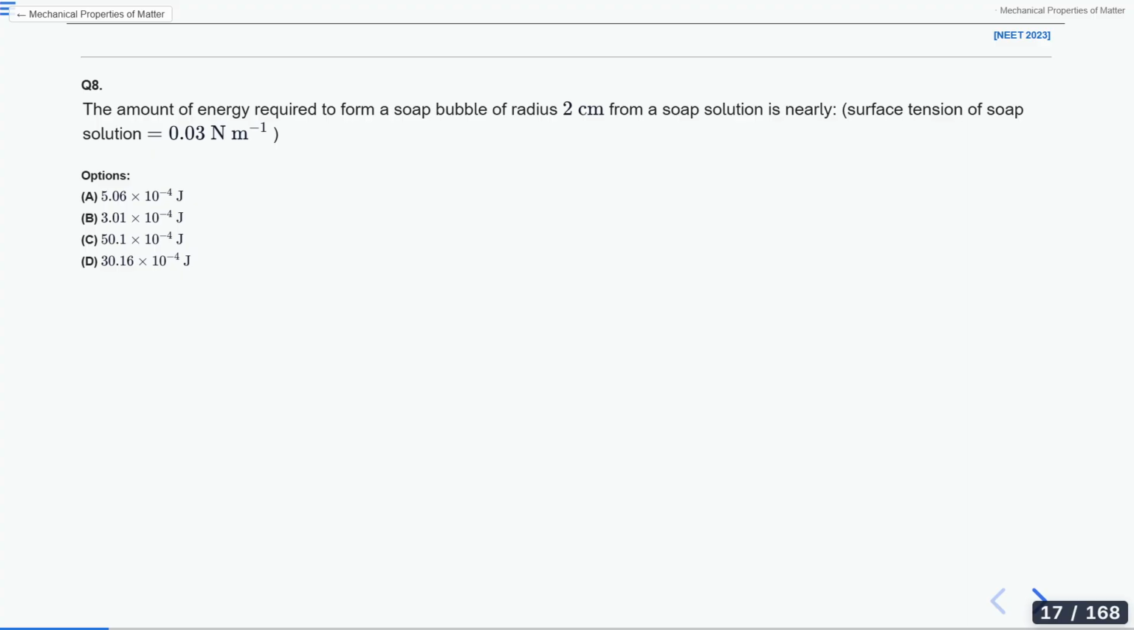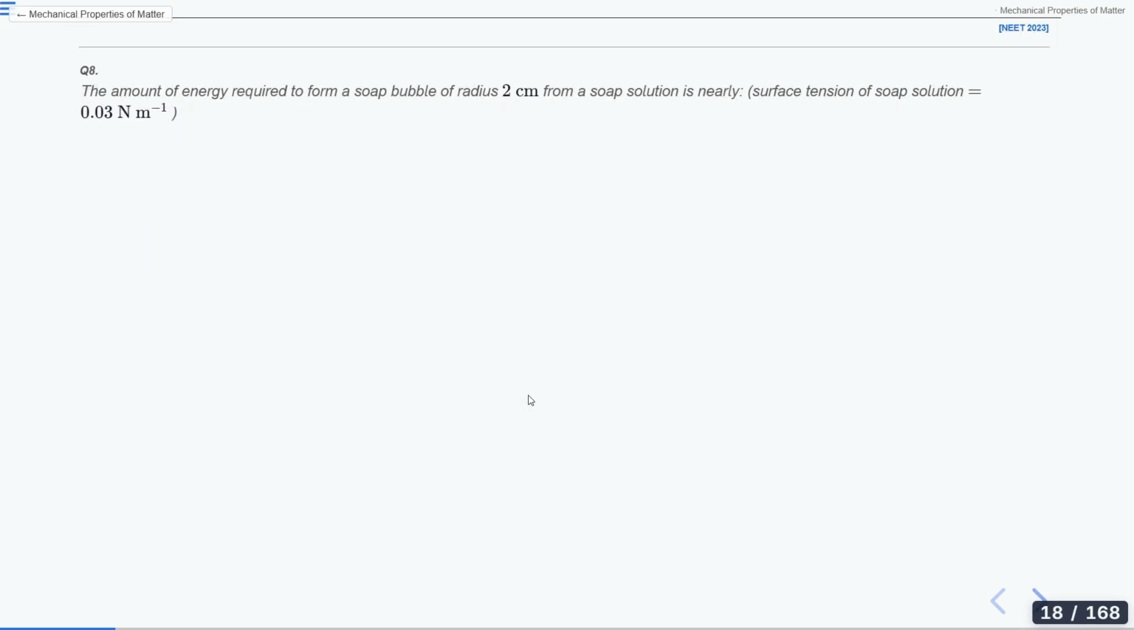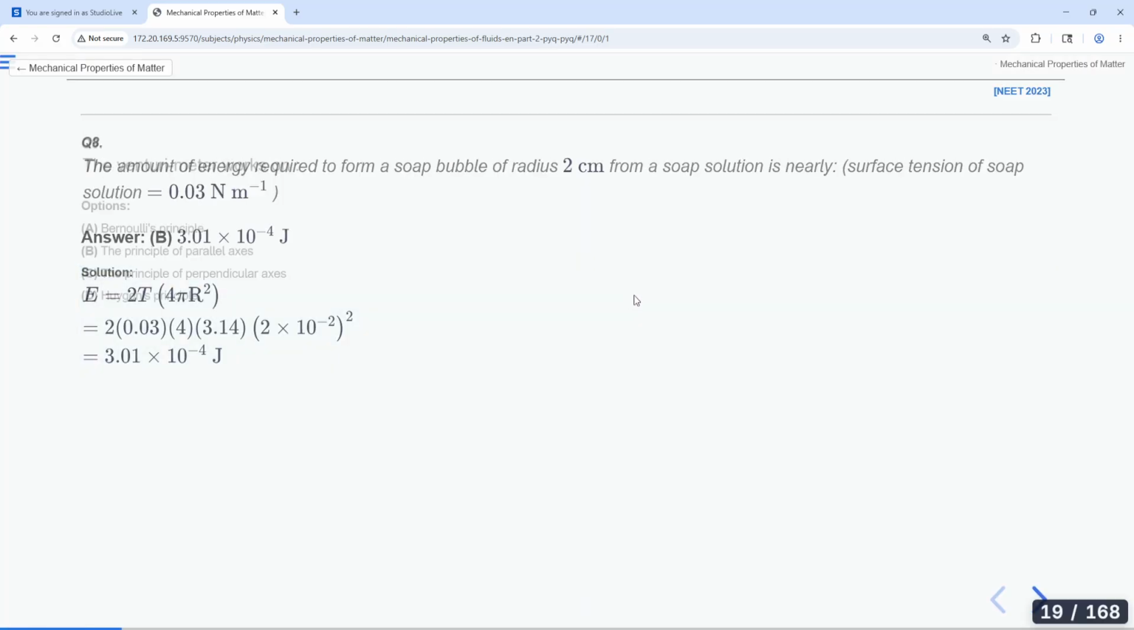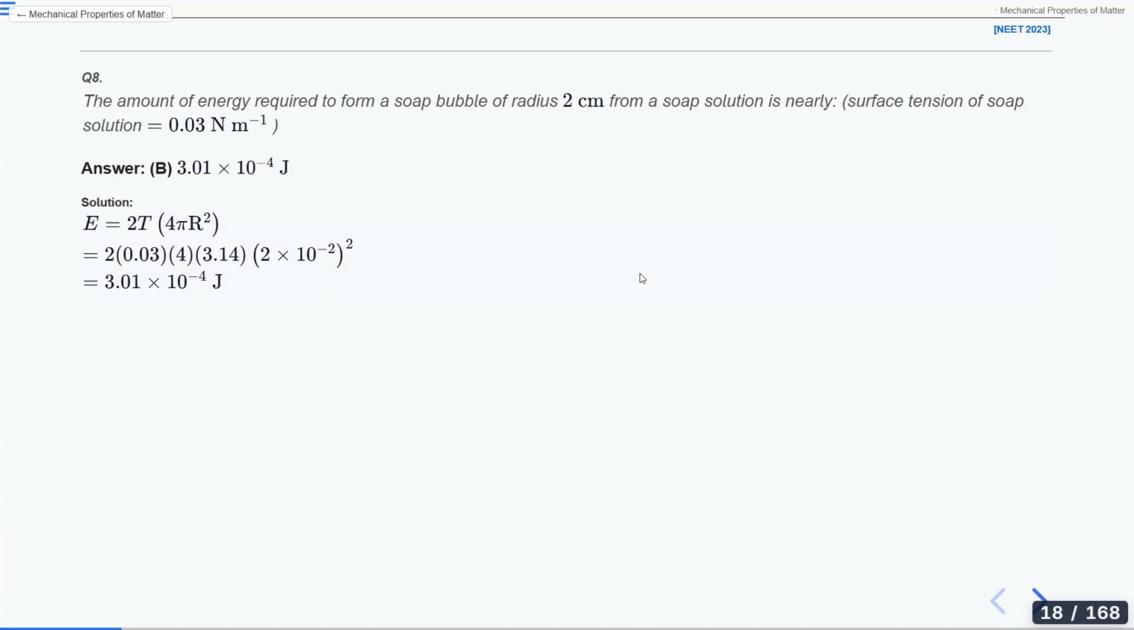Okay, now let's look at the solution of this question. B is the answer that I am getting. B is the correct answer. And how did we get B?